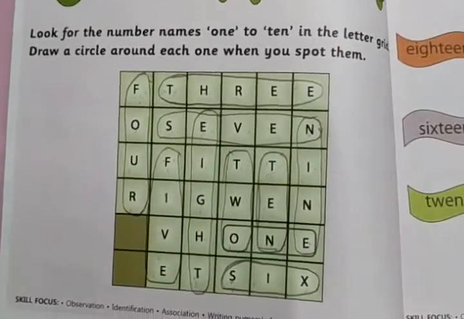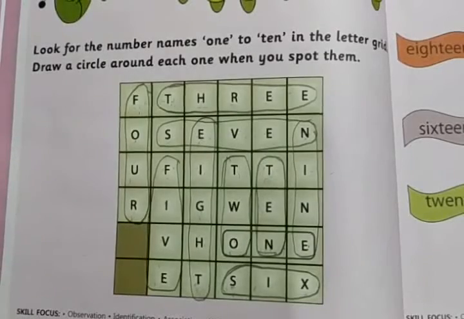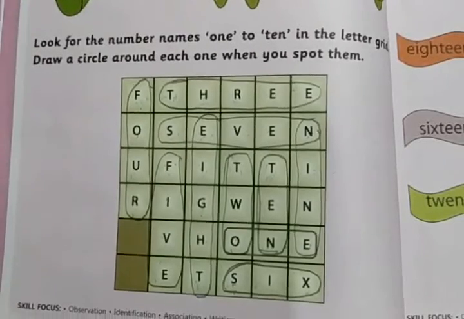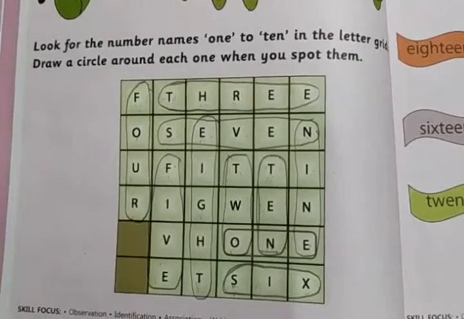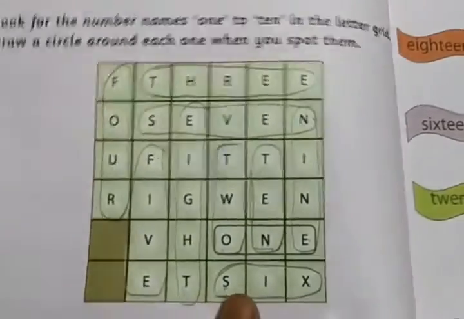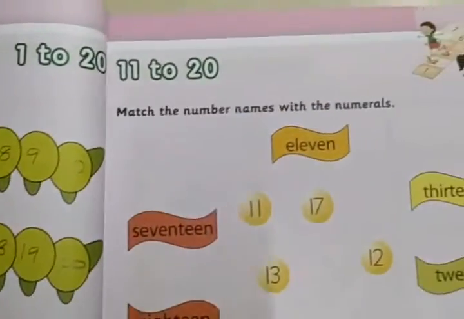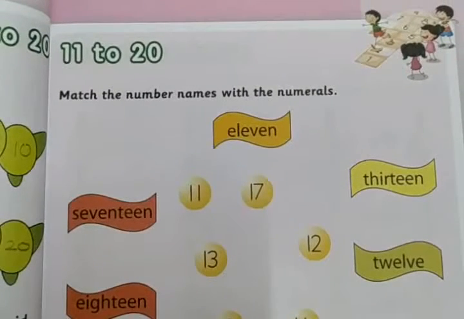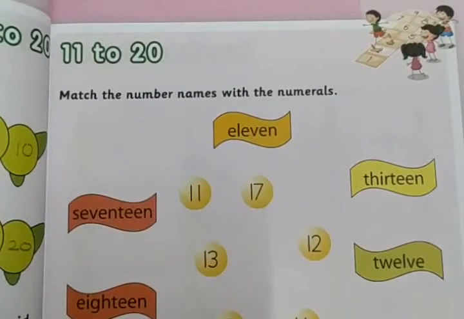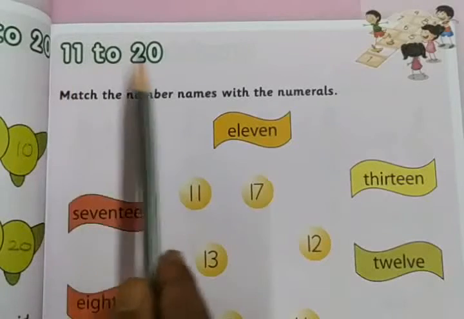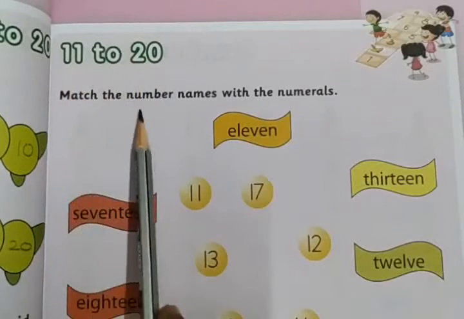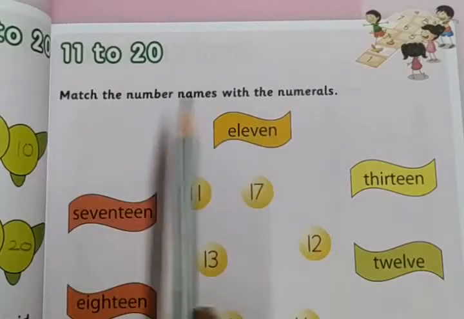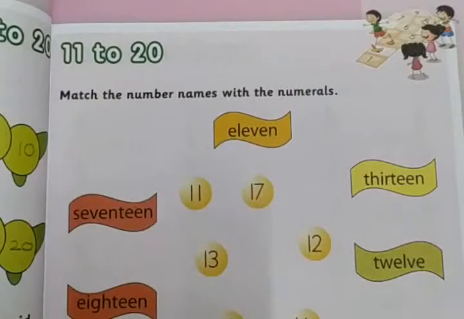So this is the activity to find and circle the number names from the letter grid. Okay, and next is writing number names, or matching number names, from 11 to 20. Match the number names with the numerals.